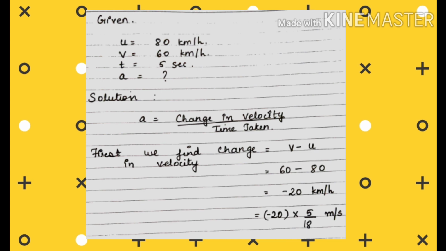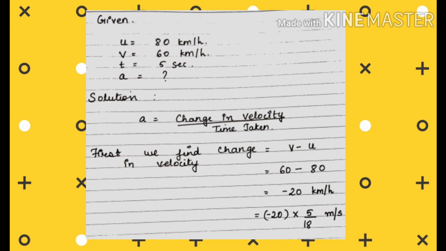So to avoid such complications, we will simplify by calculating the change in velocity separately. First we will calculate the change in velocity in kilometer per hour, and then convert that into meter per second, which will make our problem simple.